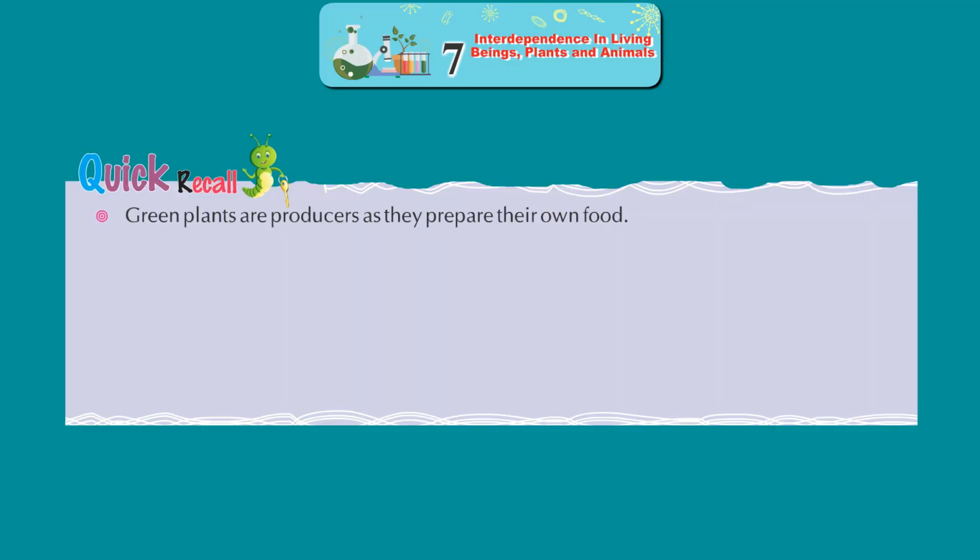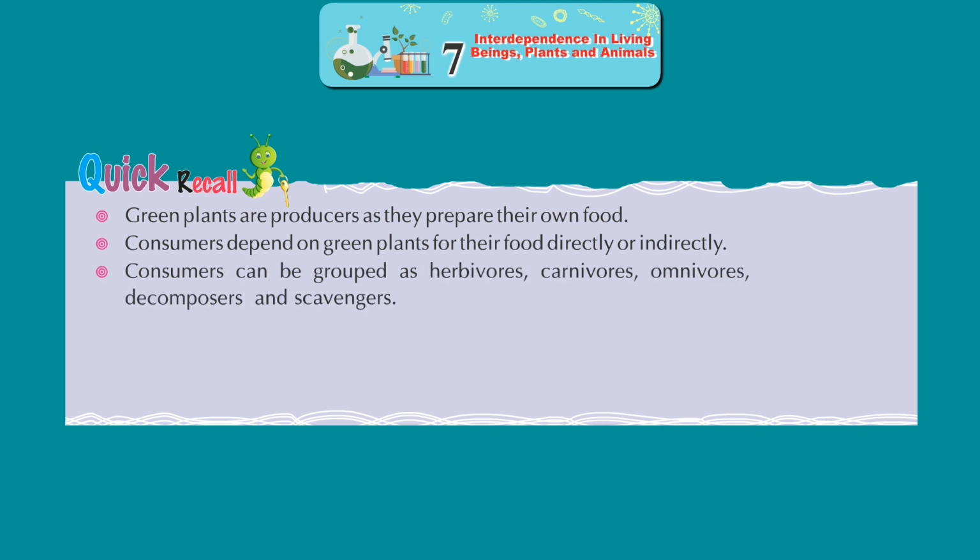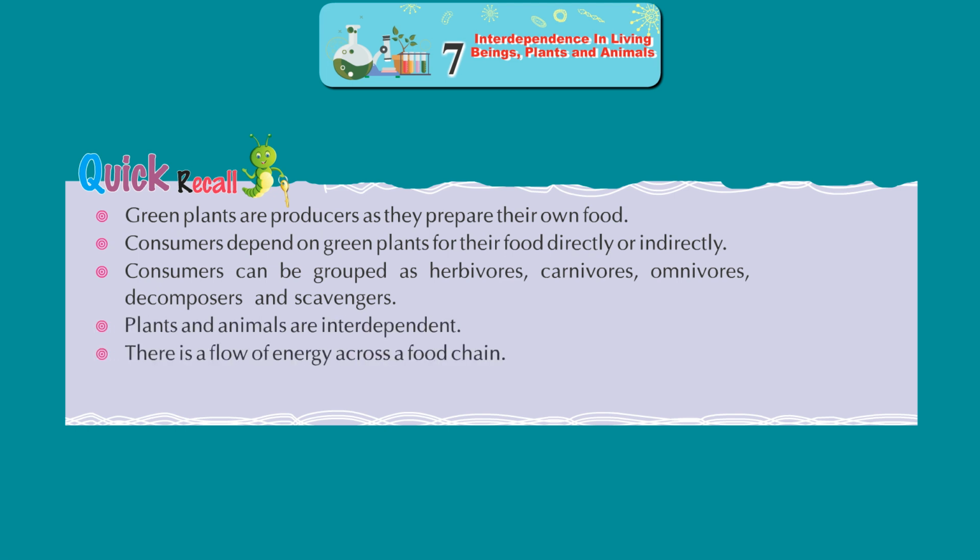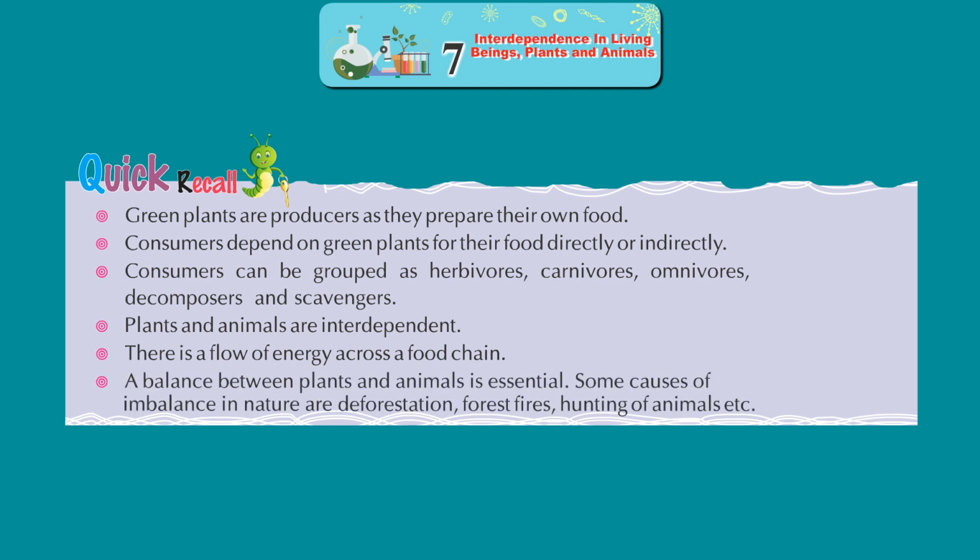Quick recall. Green plants are producers as they prepare their own food. Consumers depend on green plants for their food directly or indirectly. Consumers can be grouped as herbivores, carnivores, omnivores, decomposers, and scavengers. Plants and animals are interdependent. There is a flow of energy across a food chain. A balance between plants and animals is essential. Some causes of imbalance in nature are deforestation, forest fires, hunting of animals, etc.